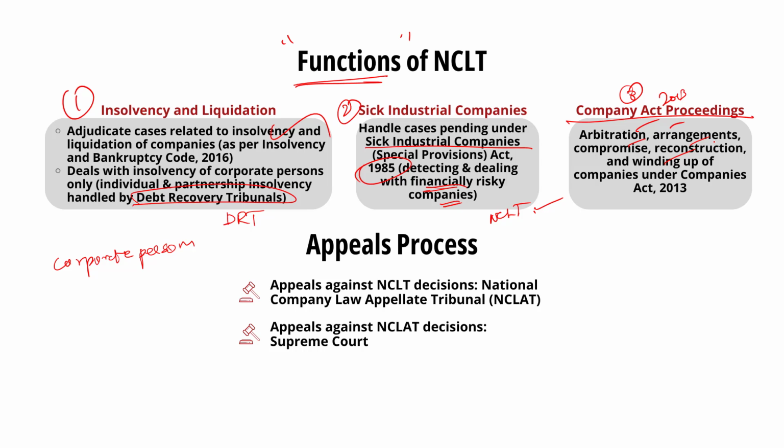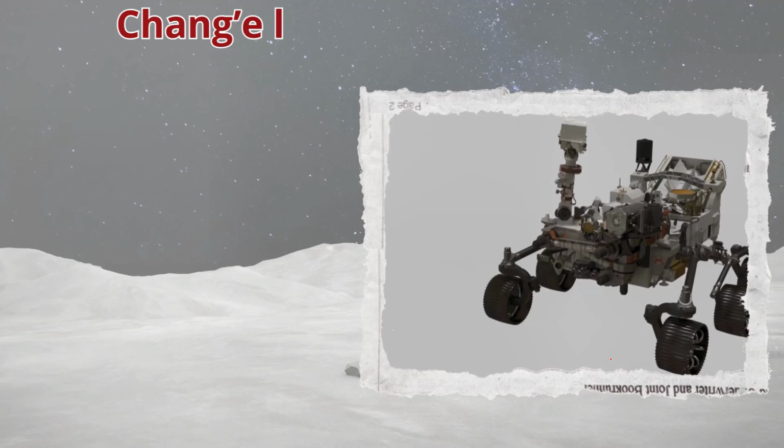Note that if anyone is aggrieved by the decisions of NCLT, then they can make an appeal before the National Company Law Appellate Tribunal, that is NCLAT, and the decisions of NCLAT can be appealed to the Supreme Court. So this is all about the article. With this, let us move on to the next news article.